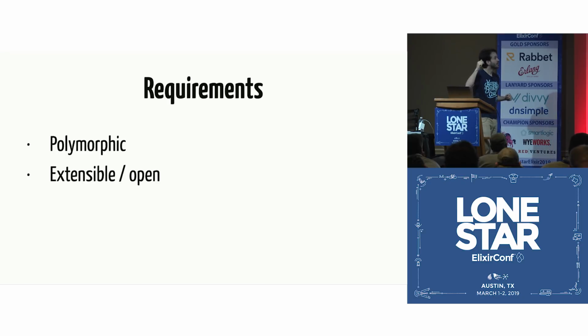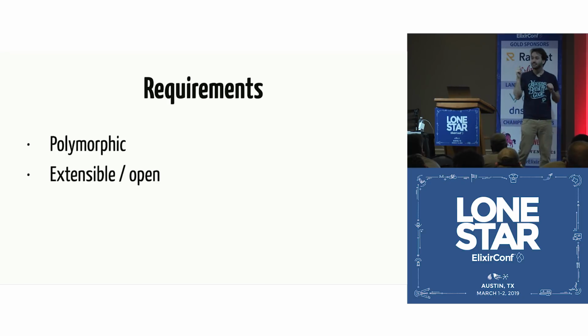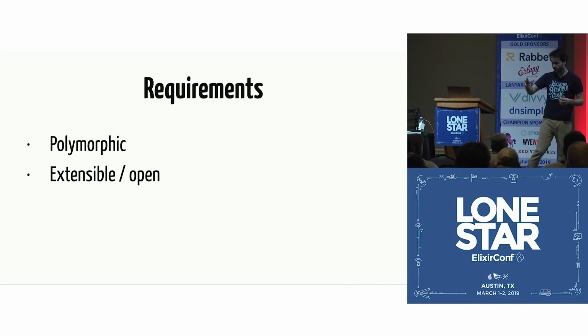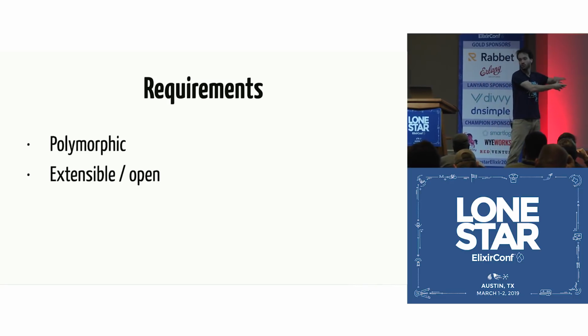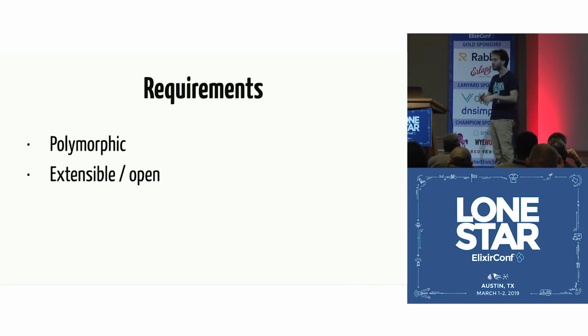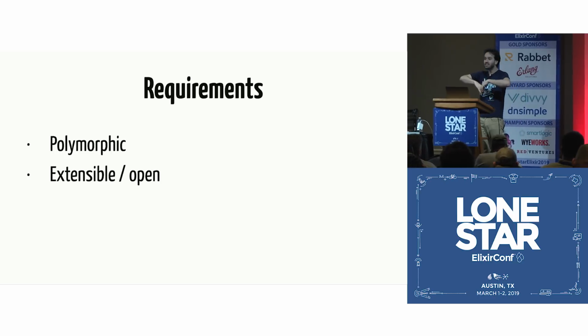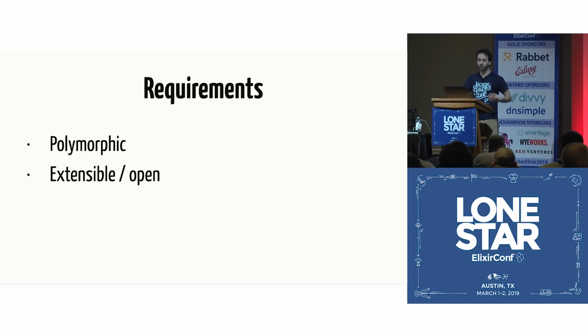I also want the collections to be open, to be extensible. And what I mean by that is that if Elixir ships with some collections as part of its standard library, and we have the Enum module to work with those collections, and if you are in your project and you define your own collection, you should be able to teach Elixir how to work with your collection as well, and how to traverse your collection. And that's what I mean by extensible. Any data type, any collection that is implemented in the future should work with whatever mechanism we come up with.